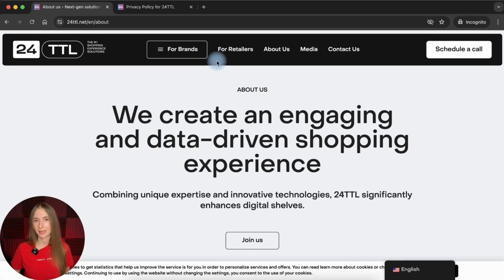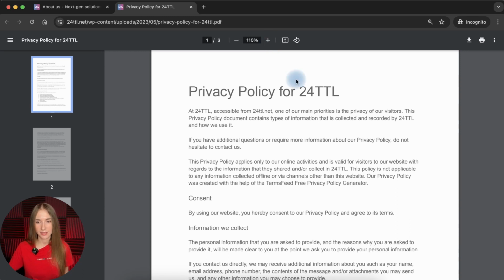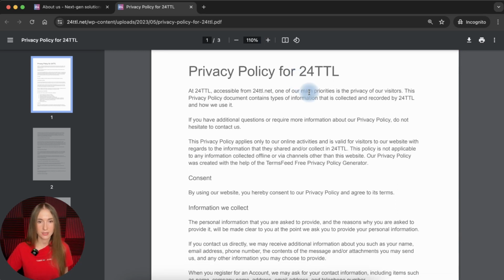And now it is time to explore and analyze the privacy policy to ensure that the company outlines all practices and all personal data that we just explored and highlighted. So let's begin with the privacy policy analysis. I will make it a bit bigger. Okay. So let's begin with the analysis of the privacy policy.